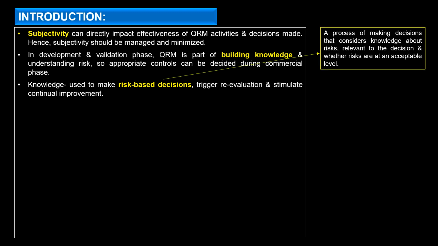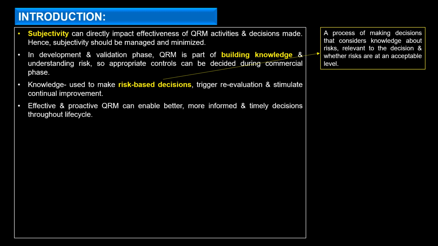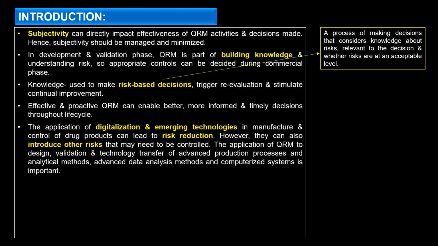One definition has been added into this guideline, for risk-based decisions, and no other definition apart from this. A risk-based decision is a process of making decisions that considers knowledge about risks relevant to the decision and whether risks are at an acceptable level. So this is a risk-based decision. Effective and proactive QRM can enable better, more informed and timely decisions throughout the product life cycle.